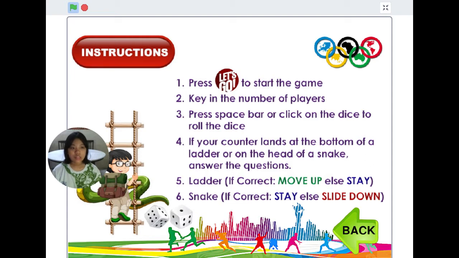When the counter lands on the head of a snake, the player will need to answer a random question. If the player answers it correctly, the player will stay at the same position. Else, the player will have to slide down to the bottom of the snake. The player that successfully reaches the last position, 100, wins the game.